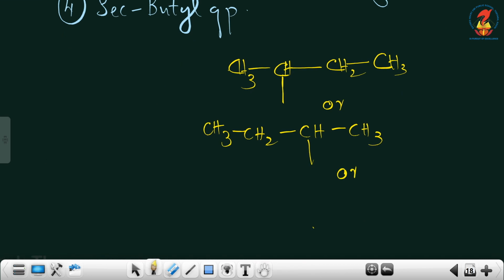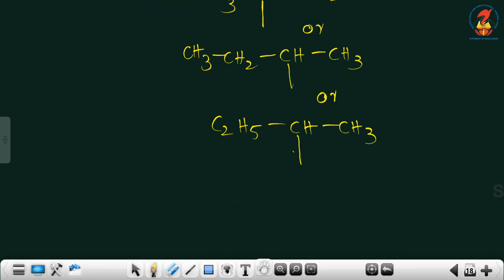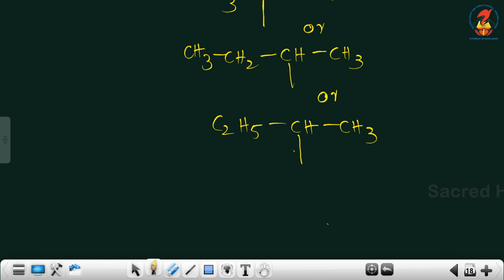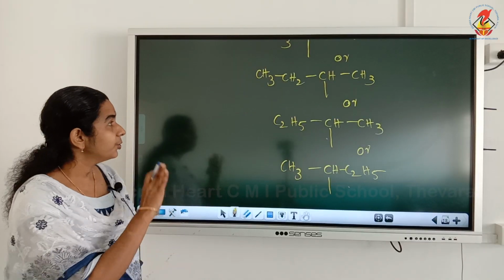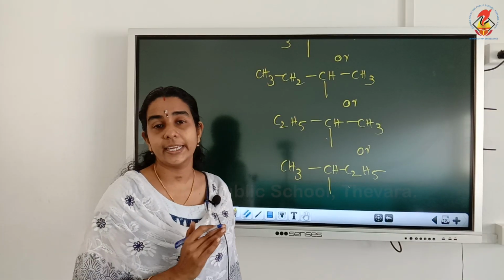Or we can write it as C2H5, CH, CH3, free valency. Or we can write it with CH3 on one side and C2H5 on the right side. So keep all these structures inside a box.